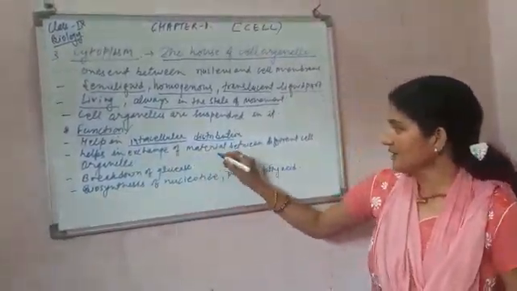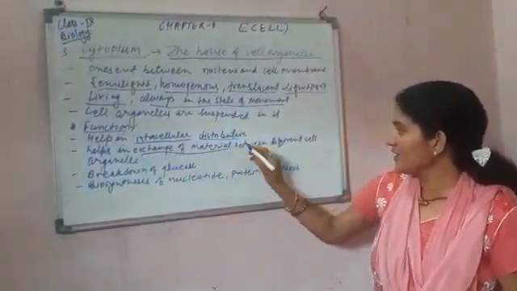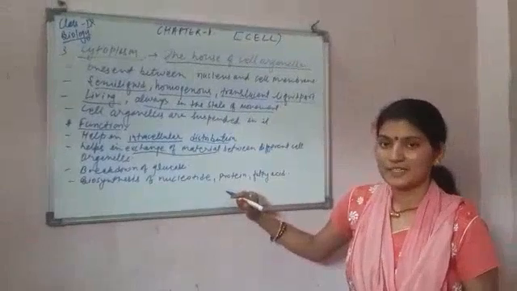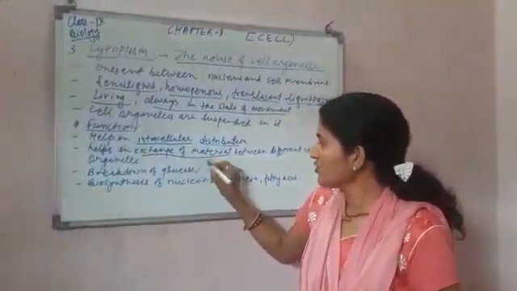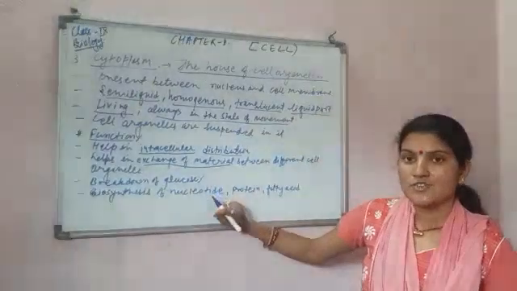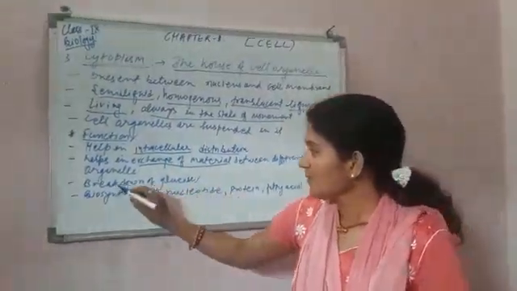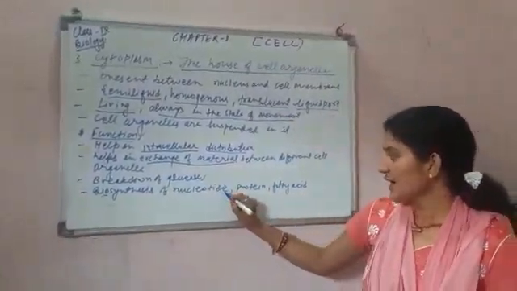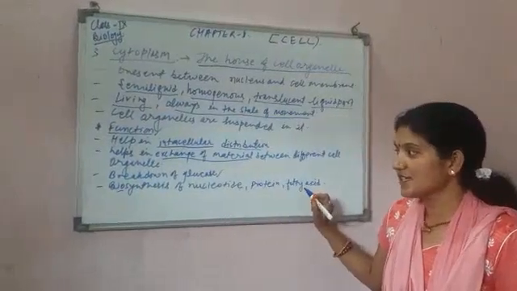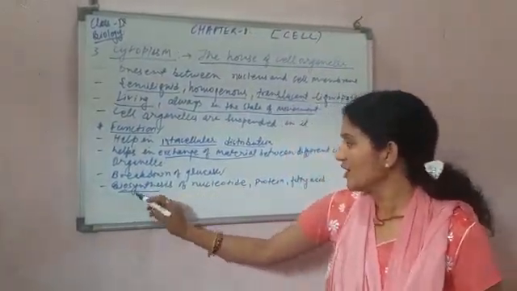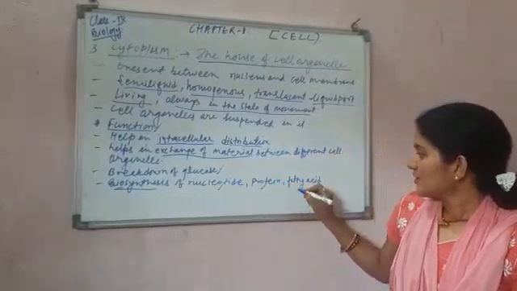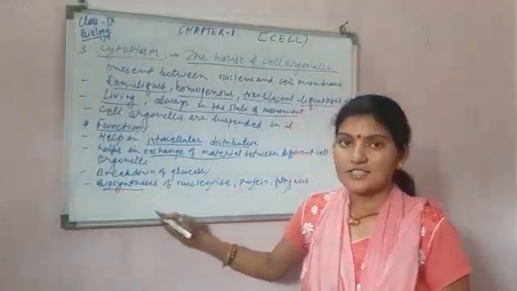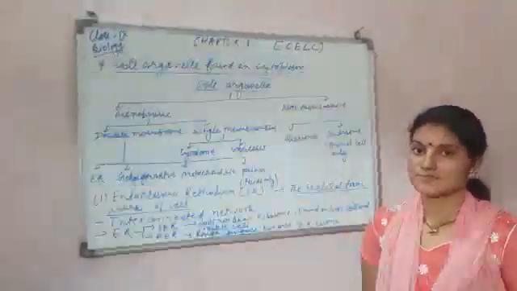Help in exchange of material. लेकिन exchange of material कहाँ करेगा? Between different cell organelles. Cell organelles के बीच में ये exchange of material करेगा. Breakdown of glucose. Why? Because there is presence of mitochondria, hence this helps in breakdown of glucose. Next, biosynthesis of nucleotides, proteins, fatty acids, etc. Biosynthesis means the formation of the material which is needed for the living. This is all about cytoplasm.